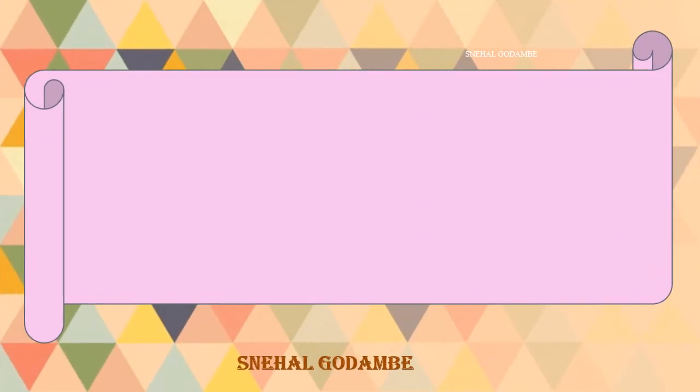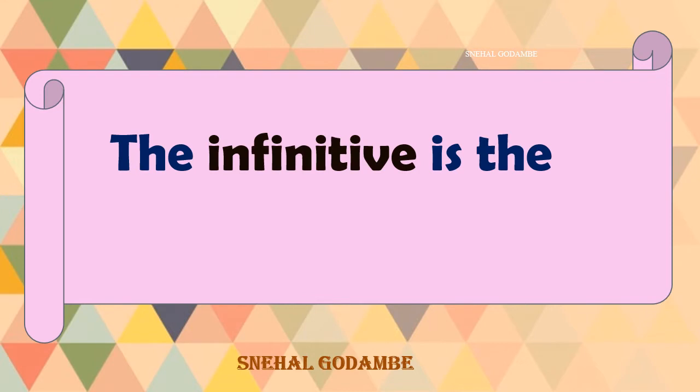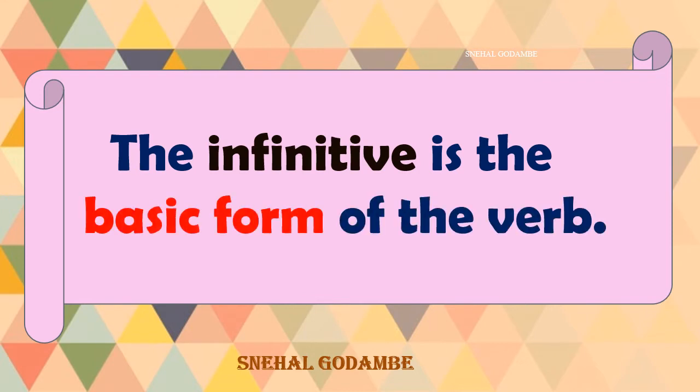See here, now I'll write it. The infinitive is the basic form of the verb. Now you will understand exactly what we are learning in today's session. Remember those three sentences very carefully so that we can relate them with the rules about the infinitive form. The infinitive is the basic form of the verb: to go, to play, to get, to spell. So these are basic forms.